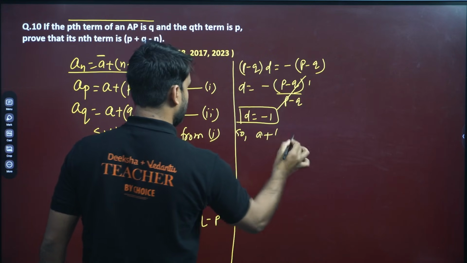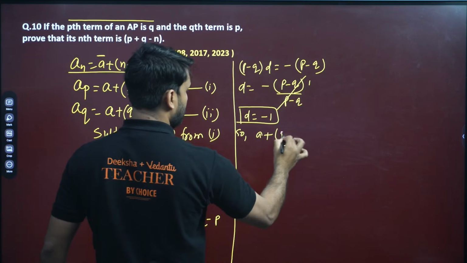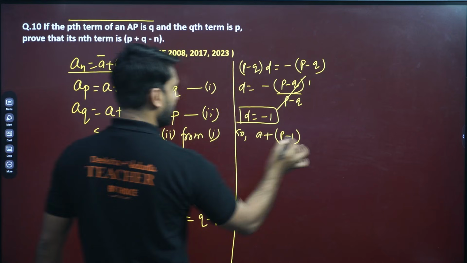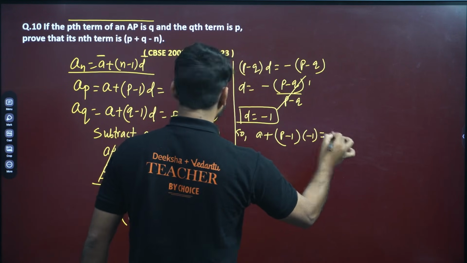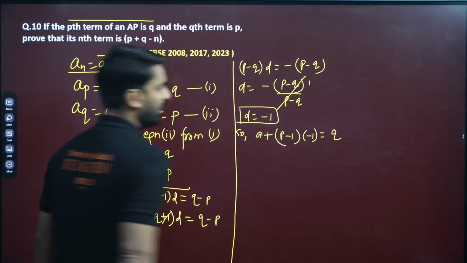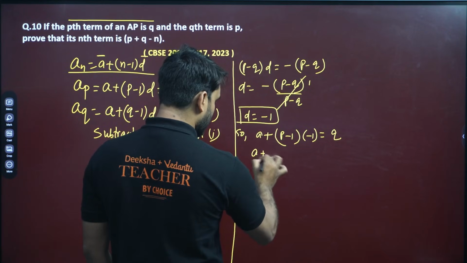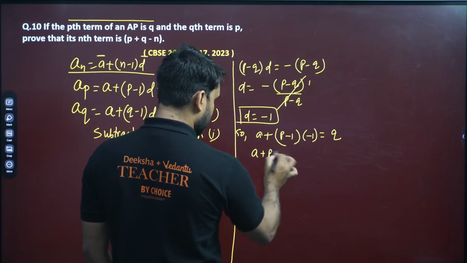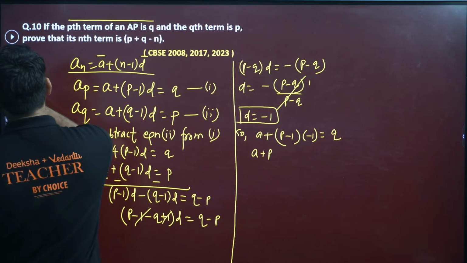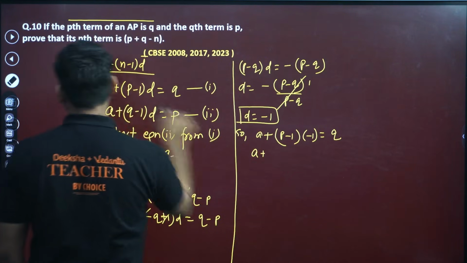So a plus (p minus 1) into d, which is minus 1, equals q. I am putting this in the second equation. Okay, so can we find out a? Can we open the bracket? So a, p into 1 will be minus p. I think you are getting my point.